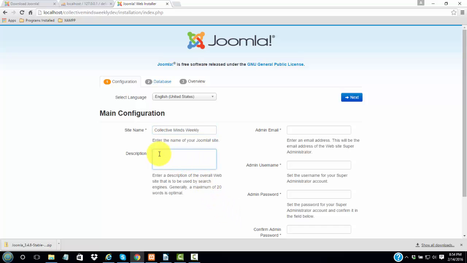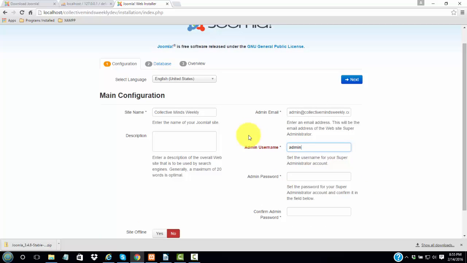And you can put a description in here, but you can do this later if you want. Okay, we're going to type in an email address. And we're going to give it a username. Usually I don't like to use admin, but we'll use admin for our localhost. That's the username to log in to the back administration area.